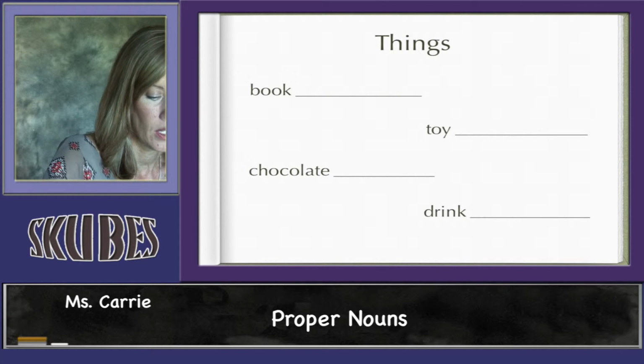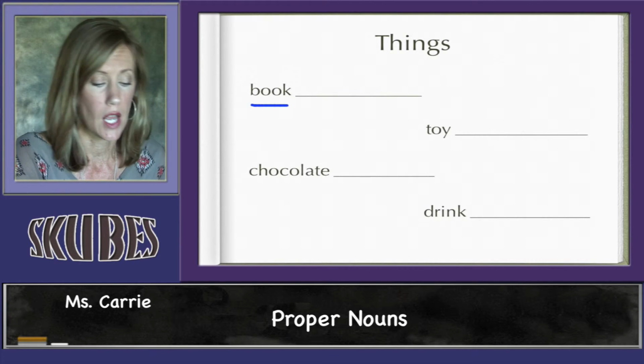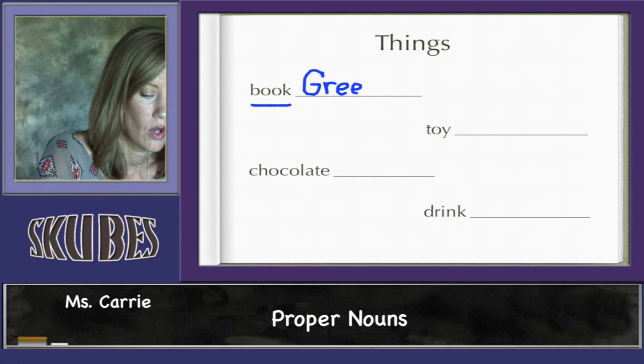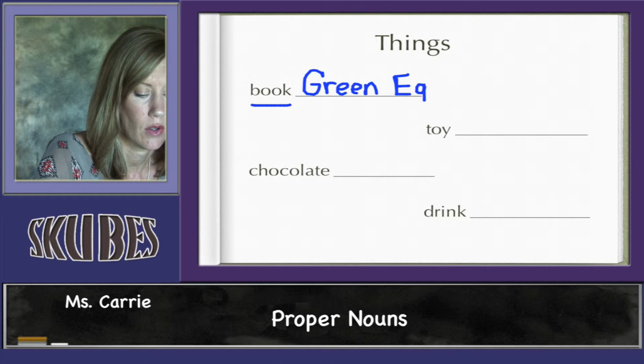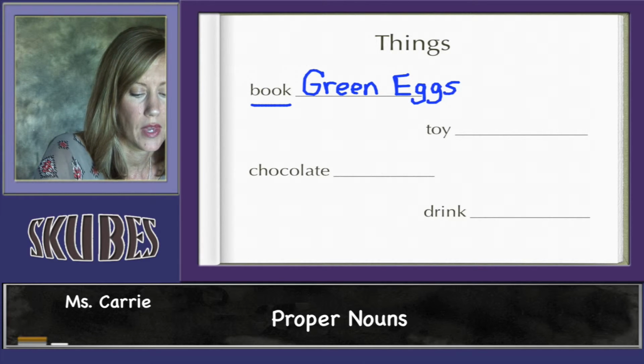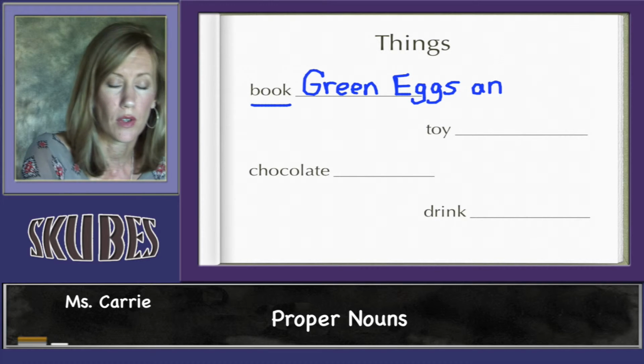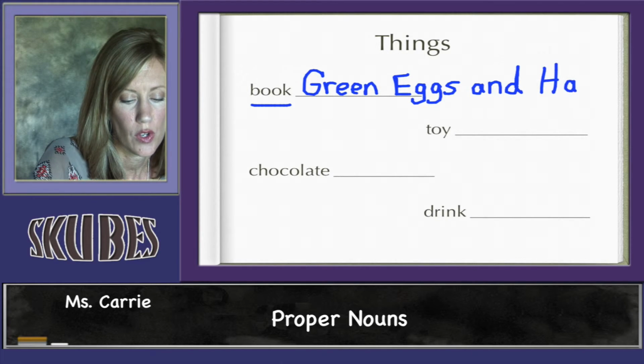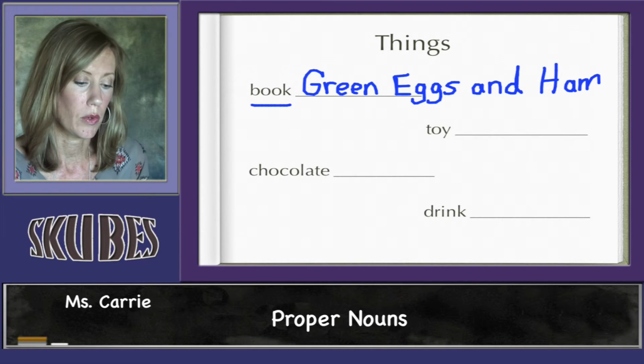The word book by itself is just a common noun, but if we were going to name a book, like Green Eggs and Ham by Dr. Seuss, we would make the title capital. And notice I'm making all the words, except for little words like "and," capital. Green Eggs and Ham. So we're going to make the G capital, the E capital, and the H capital.